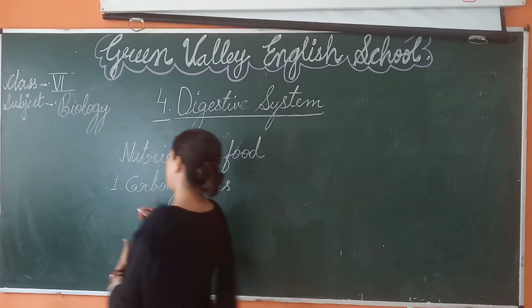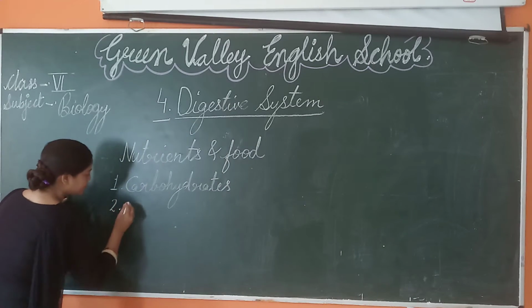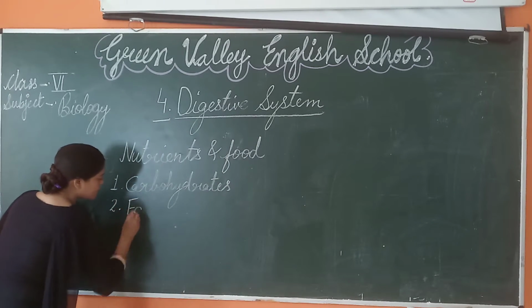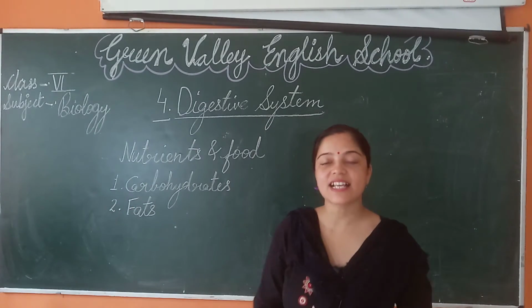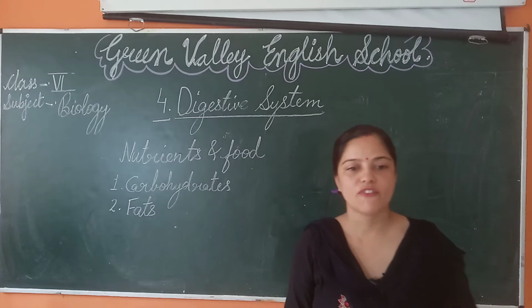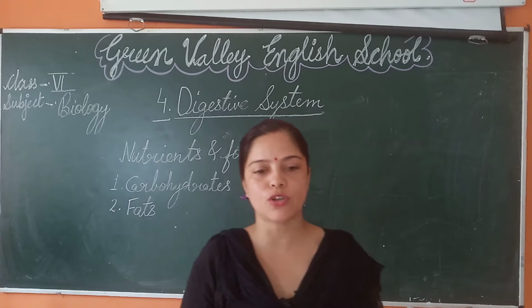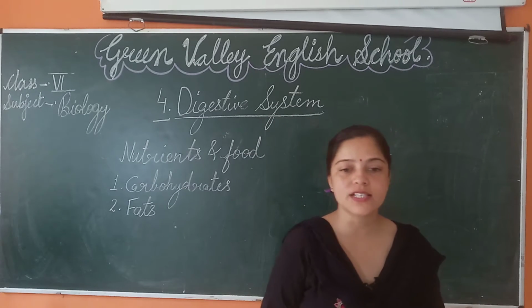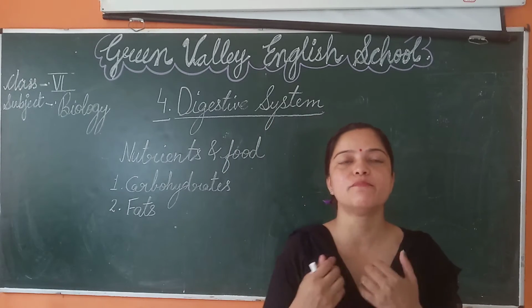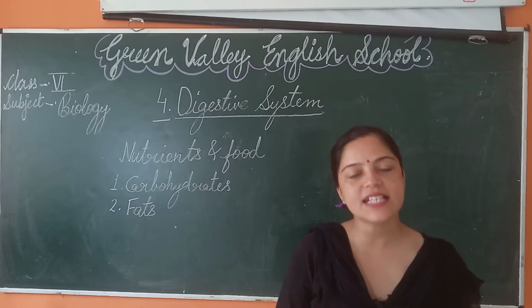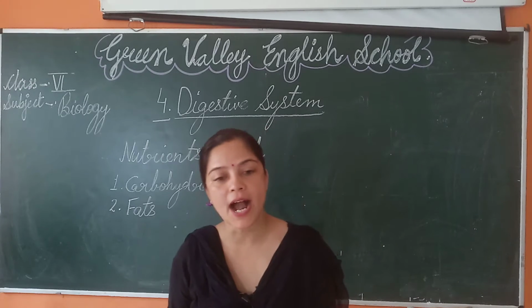Now, let us talk about fats. Fats are energy rich food. Fats are also compounds of carbon, hydrogen and oxygen, but the oxygen content is much less as compared to carbohydrates.